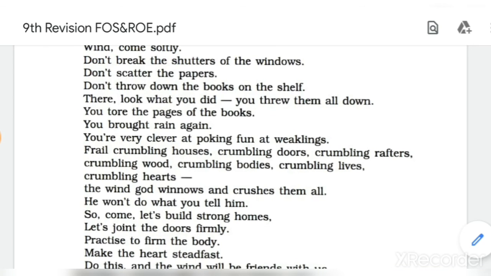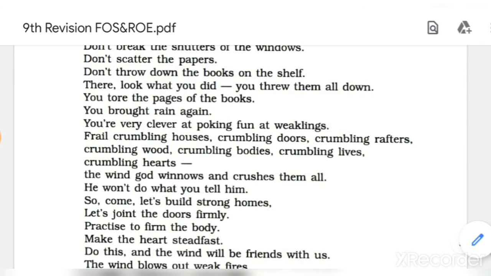Okay, next one is, don't break the shutters of the windows, don't scatter the papers, don't throw down the books on the shelf. Three lines are there. Here personification is also there, repetition is also there. The word don't is used three times, thrice.